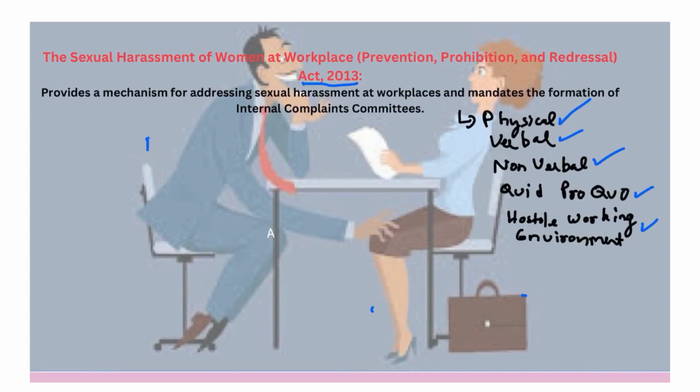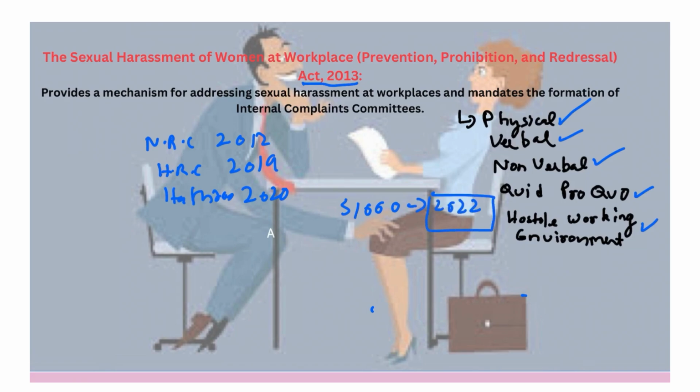Cases such as the Nirbhaya rape case of 2012, the Hyderabad rape case of 2019, and the Hathras rape case of 2020 brought huge public protest. But what about other cases that go unnoticed? There were more than 31,000 rape cases reported according to NCRB in the year 2022. So I'm talking about the data from NCRB. There were around 31,000 reported rape cases in 2022 alone. These were the reported cases. There are so many cases which go unreported.